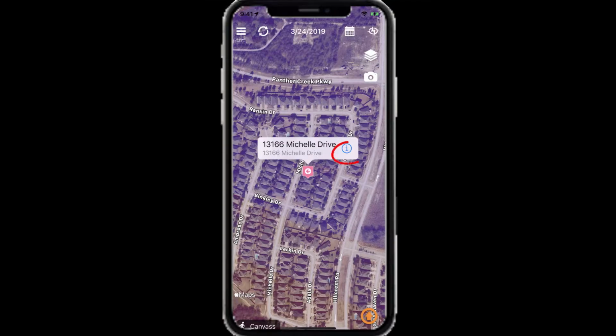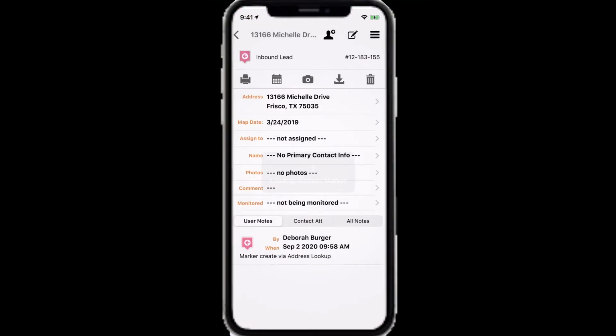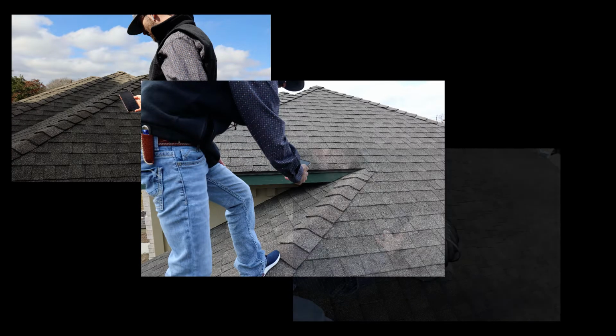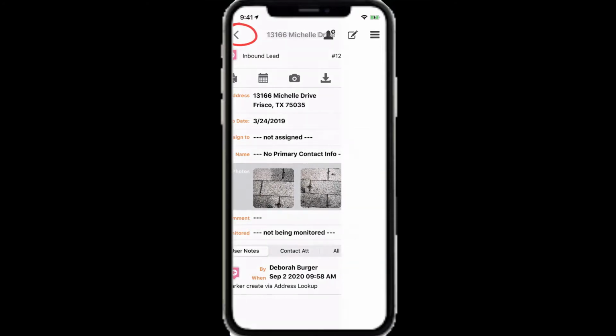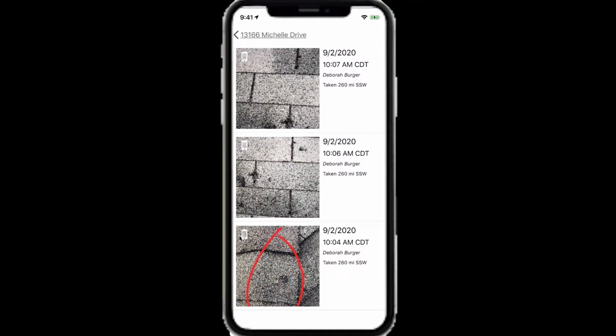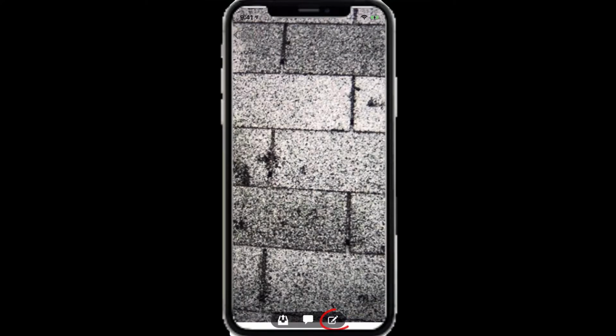Open a marker and then select the camera button at the top center. Take as many photos as you like. Then tap the back button at the top left corner to exit the camera feature. To annotate the photo, tap the photo, then tap Edit at the bottom.